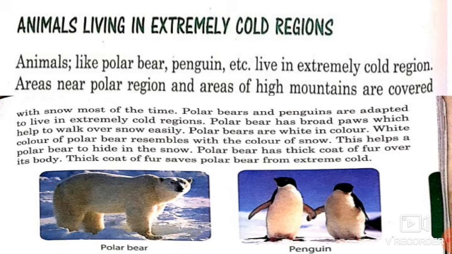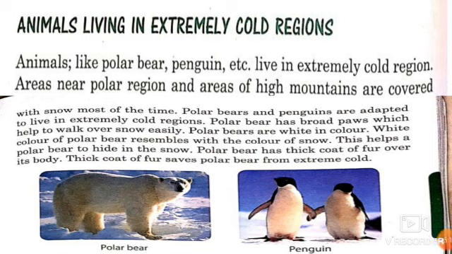The white color of the polar bear resembles the color of snow. This helps a polar bear to hide in the snow. A polar bear has a thick coat of fur over its body. The thick coat of fur saves the polar bear from extreme cold.